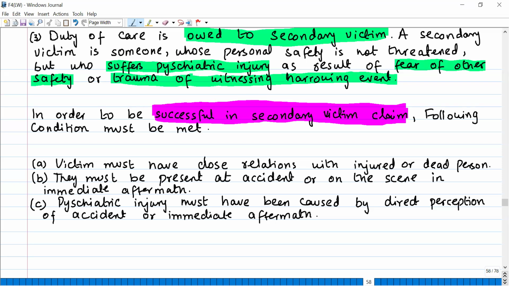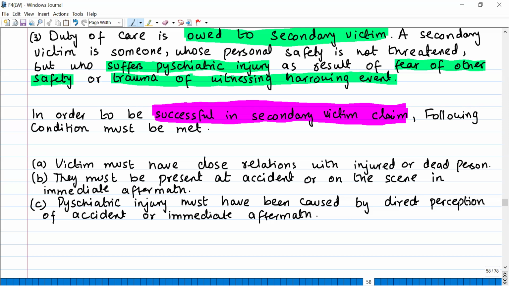In order to be successful in a secondary victim claim, the following conditions must be met. The first condition: the victim must have a close relation with the injured or dead person. Now this first condition was not there in the pregnant woman case, right? Because that motorcyclist who died was not his relative or friend.